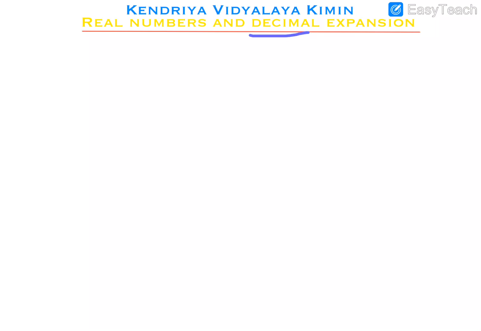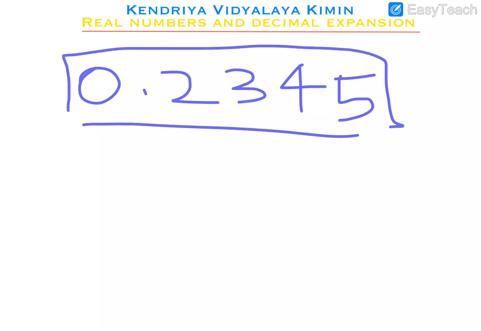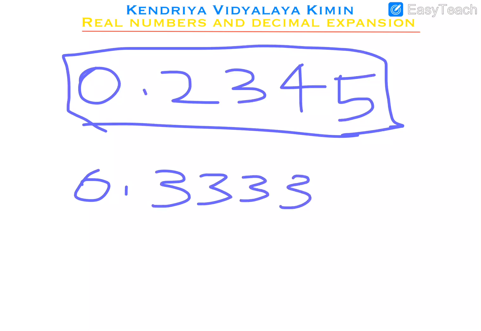So, decimal expansion. What are the various techniques that we use while converting a number from fraction form into decimal form? Let us see. Decimals can basically be of three kinds. For example, 0.23, 0.234, and so on. A decimal that ends after some 2, 3 places, it will stop. And there are other cases where decimals will not end. For example, 0.3, 3, 3, 3, and so on. The 3 will keep coming and will not stop at all.